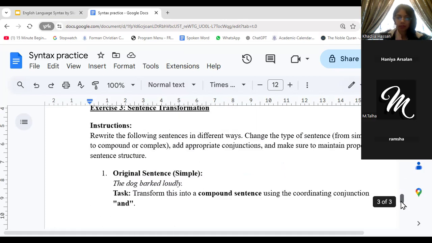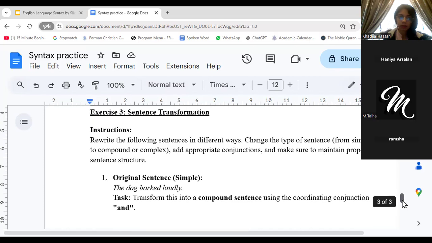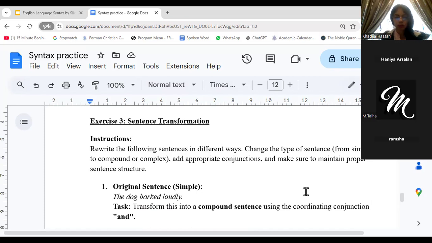So we just have 3 minutes left. We might just be able to do two of these or one of these. We'll be transforming the sentence from whatever type it is. If it's simple, we'll be converting it to a different type. If it's complex, a different type, compound, a different type, right?